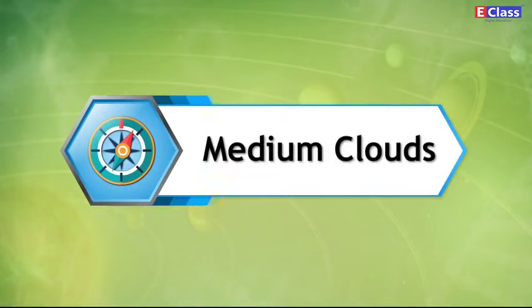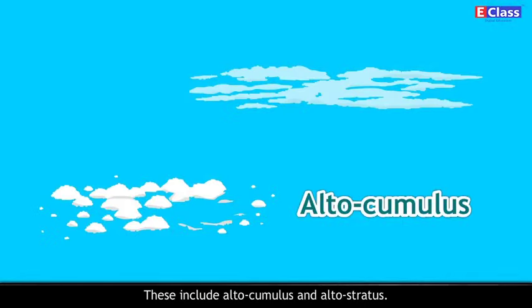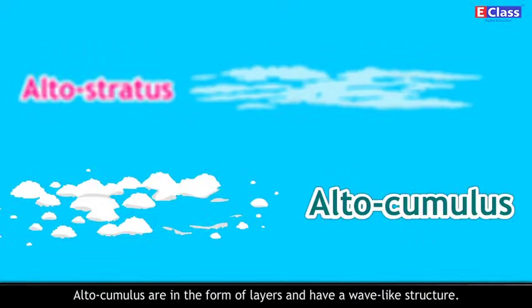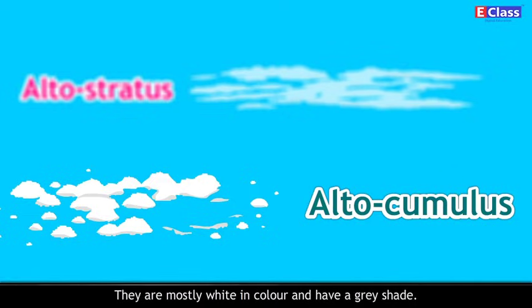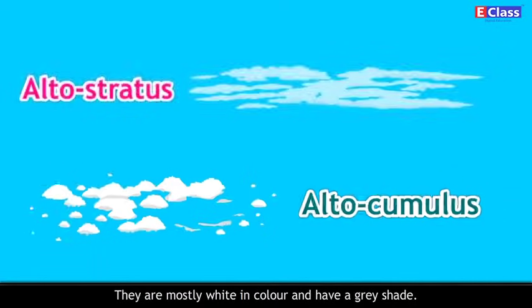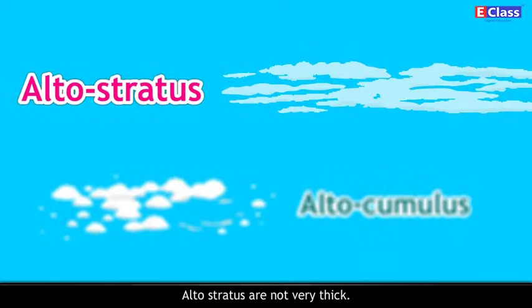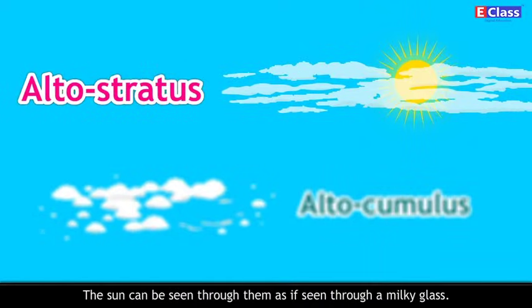Medium clouds. These include altocumulus and altostratus. Altocumulus are in the form of layers and have a wave-like structure. They are mostly white in color and have a grey shade. Altostratus are not very thick. The sun can be seen through them as if seen through a milky glass.